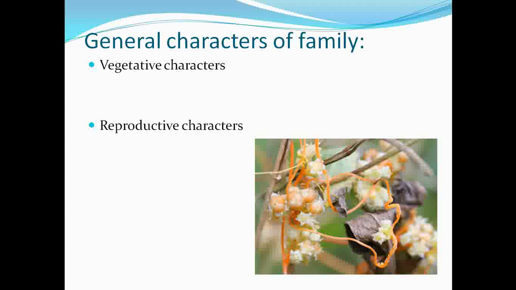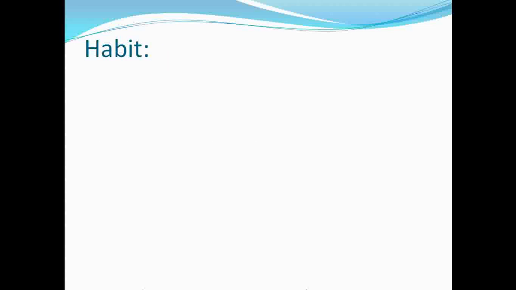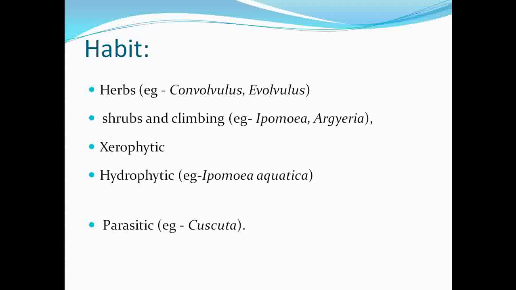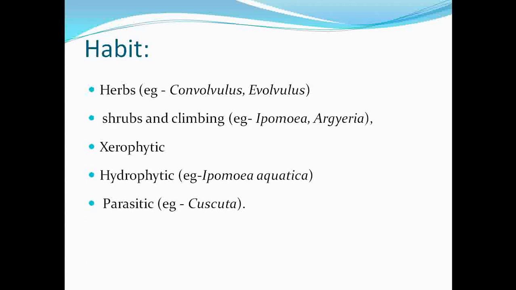So let's start from the vegetative characters. Under vegetative characters, first comes habit. If we observe the family Convolvulaceae, it is a combination of all the habits. The members occurring under the family Convolvulaceae are herbs and also shrubs. Some of the genera show climbing habit. Some of them are hydrophytic, which can live inside the water, and some of the members are parasitic.